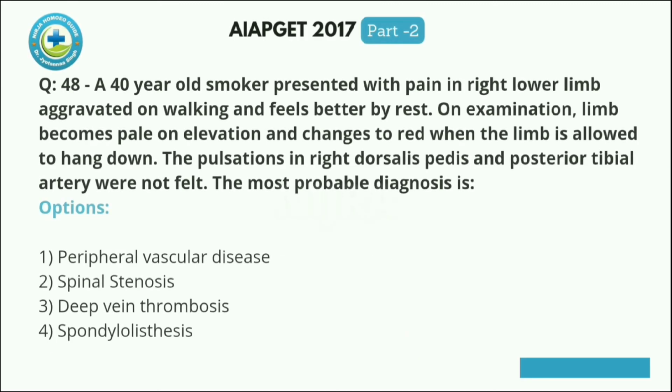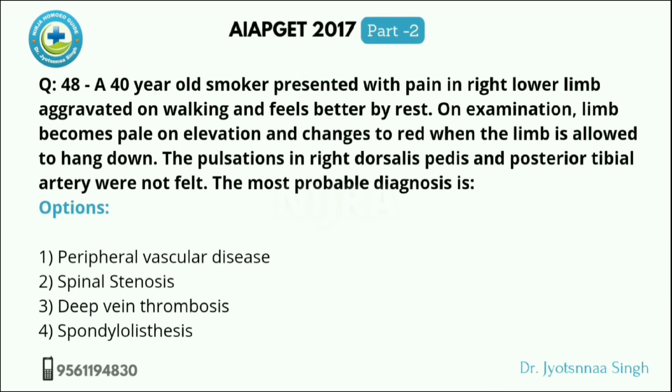Next question, a 40-year-old smoker presents with pain in right lower limb aggravated on walking and feels better by rest. On examination, limbs become pale on elevation and change to red when the limb is allowed to hang down. The pulsation in right dorsalis pedis and the posterior tibial artery were not felt. So what is the most probable diagnosis?